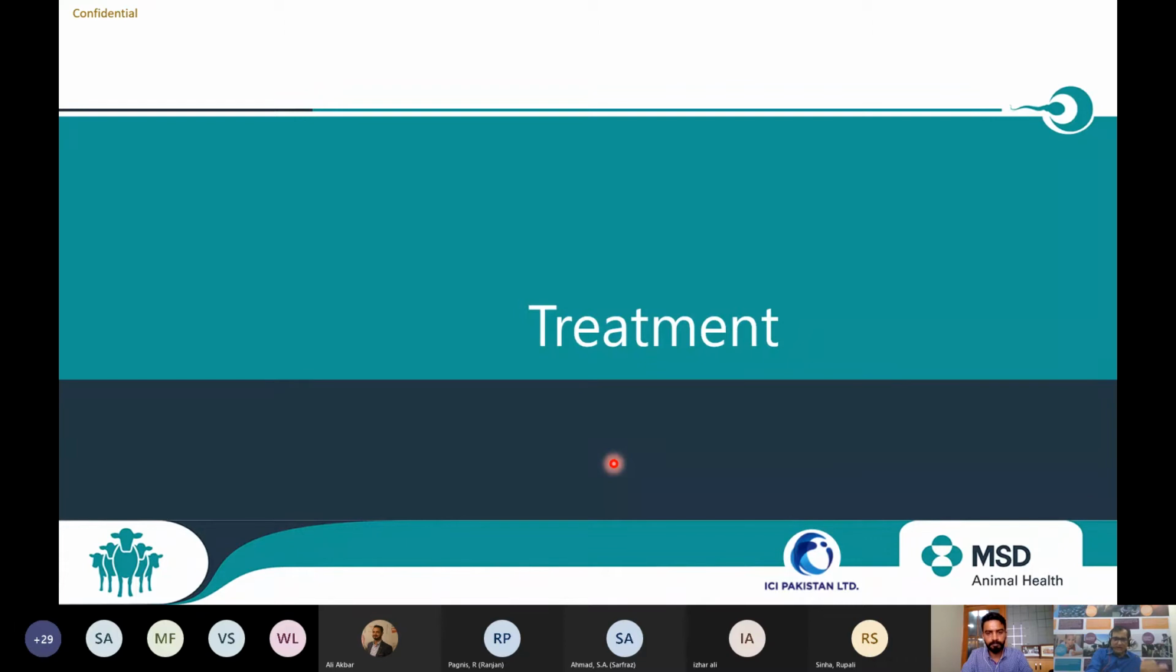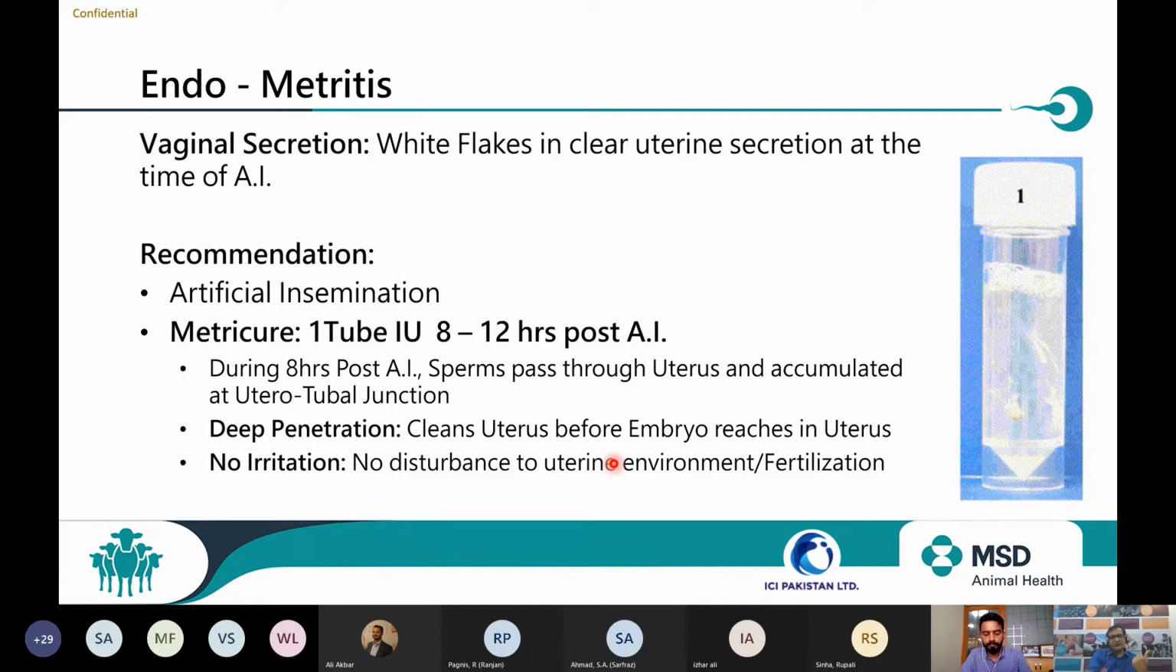Now, if an animal comes to me with the infection, and I don't have any chance for the prevention I talked about, the estimate injection after parturition as well as Metricure on the 14th day, what can I do now? First is vaginal secretion with flakes, which we talked about under endometritis. For acute infection, we have to go for systemic treatment as well as intrauterine Metricure.